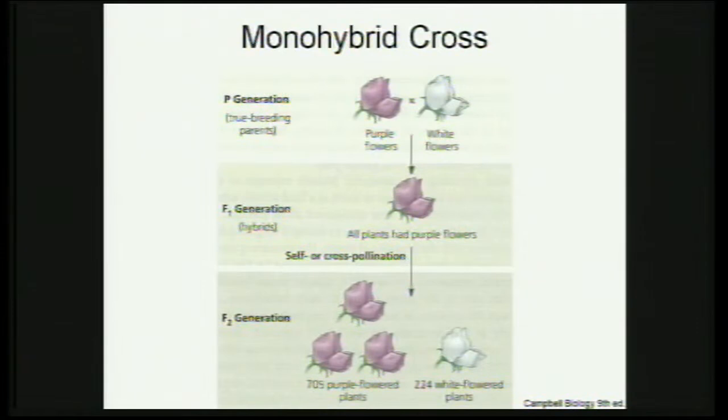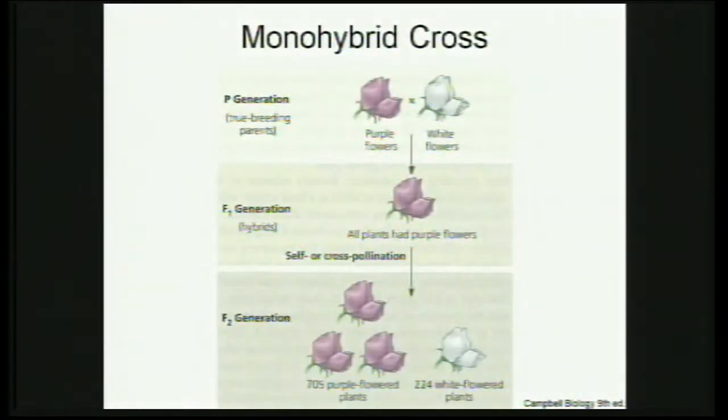What is important here is that they should understand the words at the top on the left hand side, just below the P generation in the slide. The term true breeding is written there. I explained the term true breed before. What is true breed? It means it is going to give rise only to a certain character.